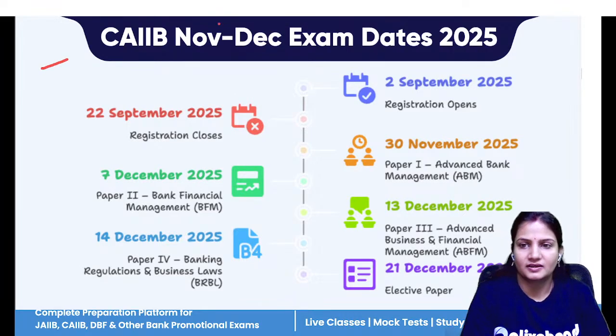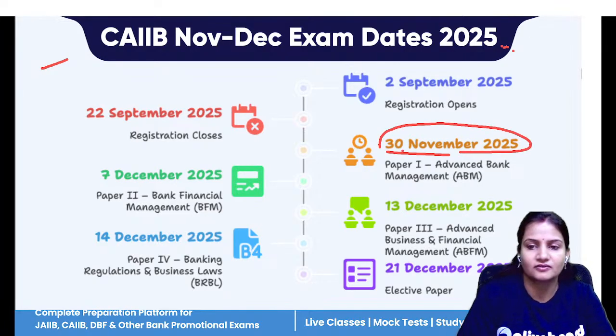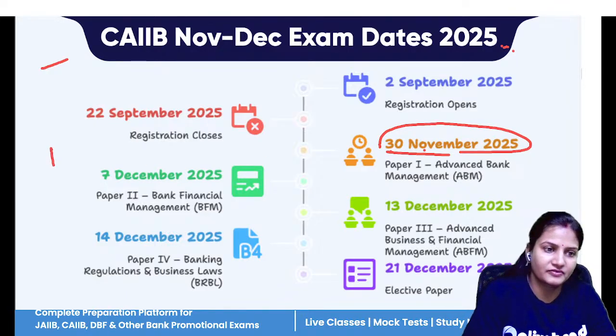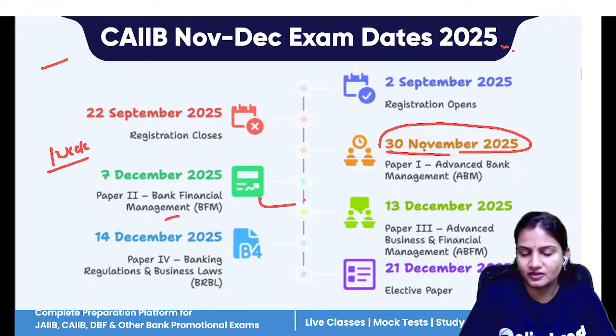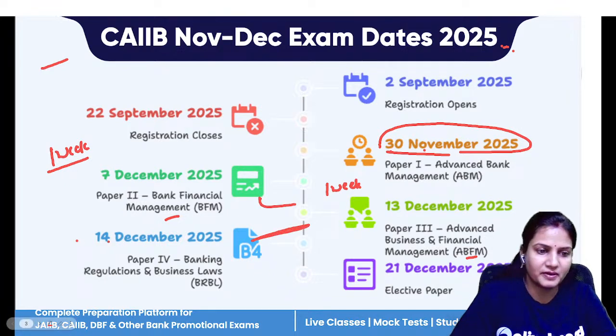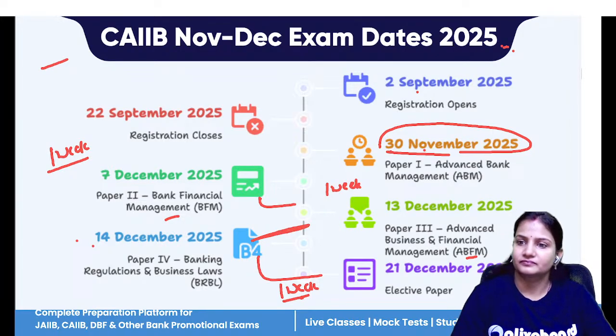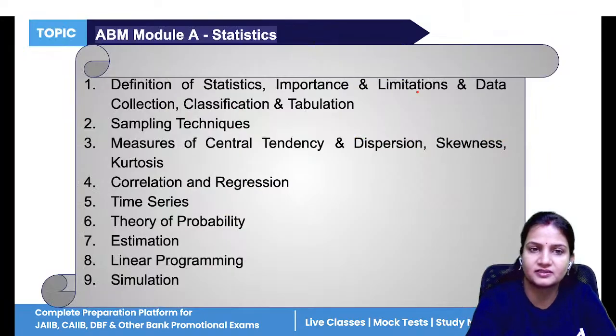Now, a very important slide for you all: the examination dates. Your first exam starts on 30th November. Then a 1 week gap is given for your second paper, BFM. Then again a 1 week gap for your third paper, ABFM. Between ABFM and BRBL there is no time gap, so you have to prepare for the BRBL paper parallelly in between all these papers. This time a 1 week gap is given for your elective paper. So this is the whole examination schedule for your upcoming exams in November and December.